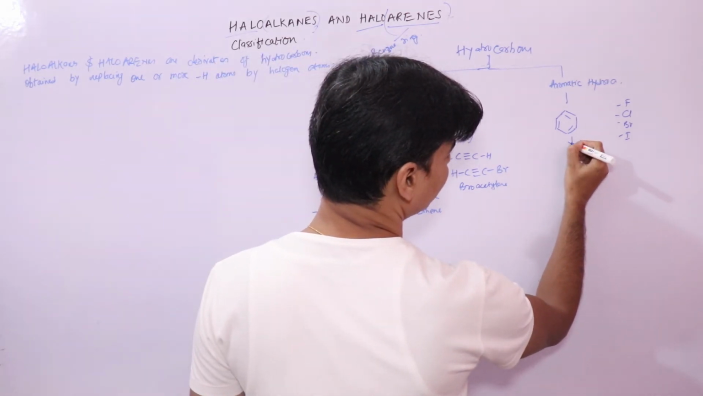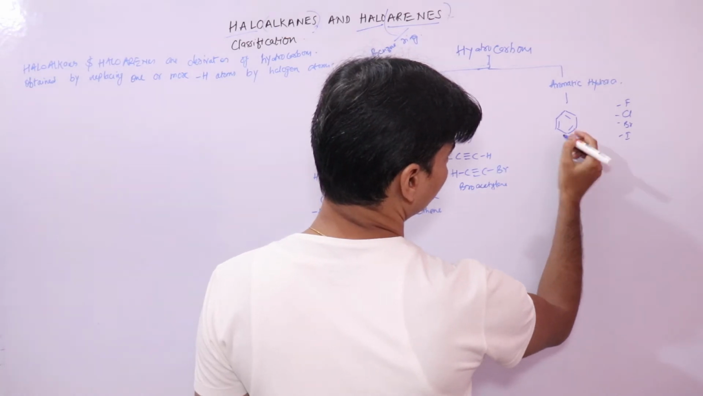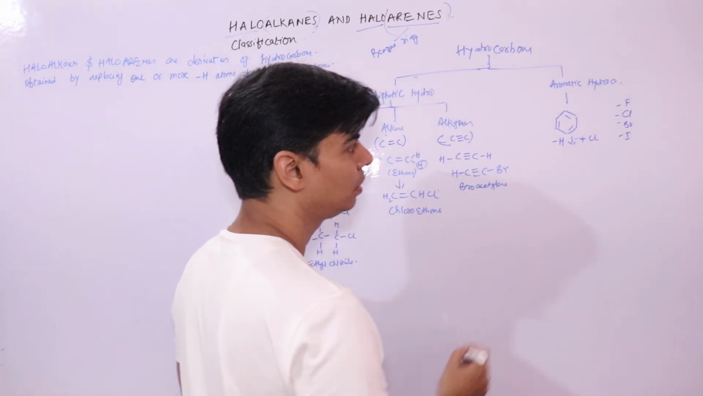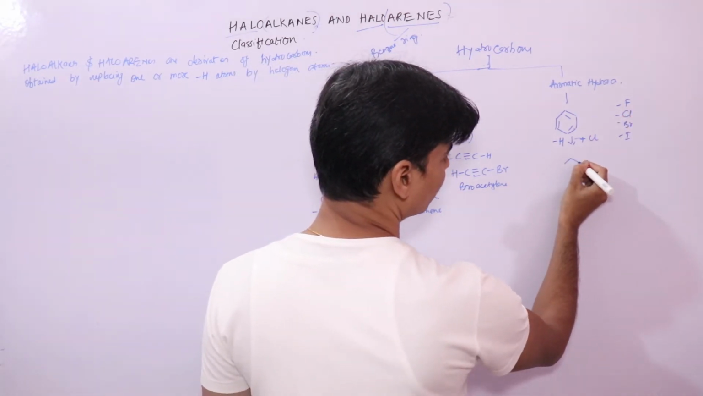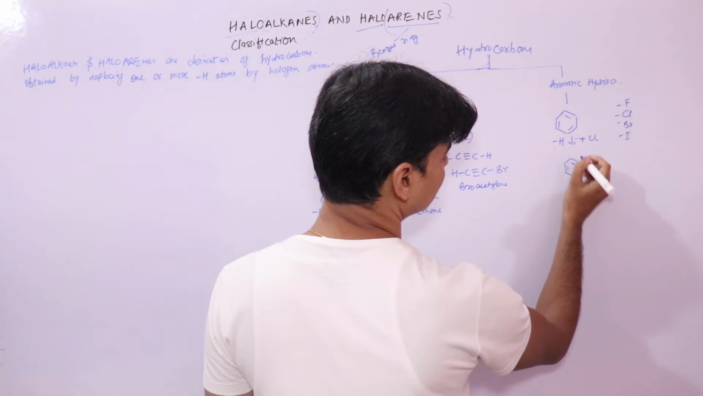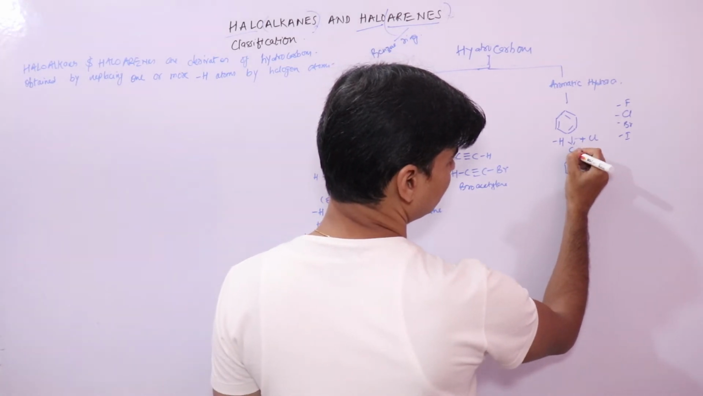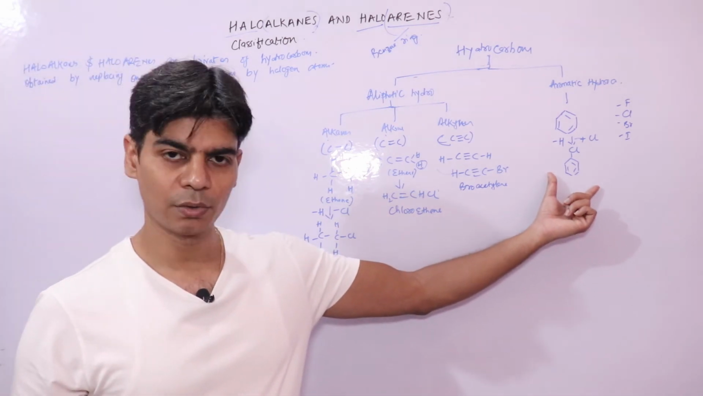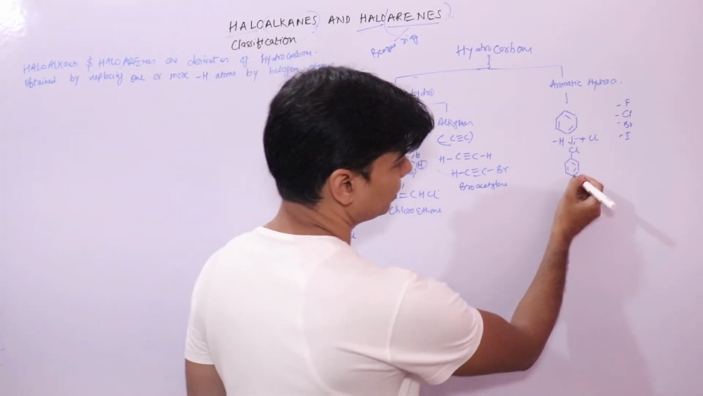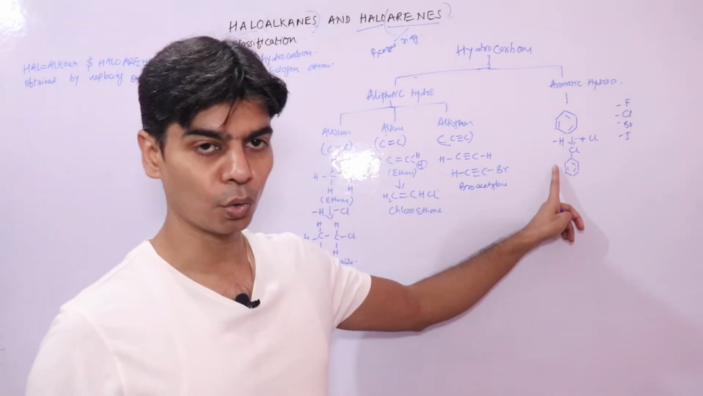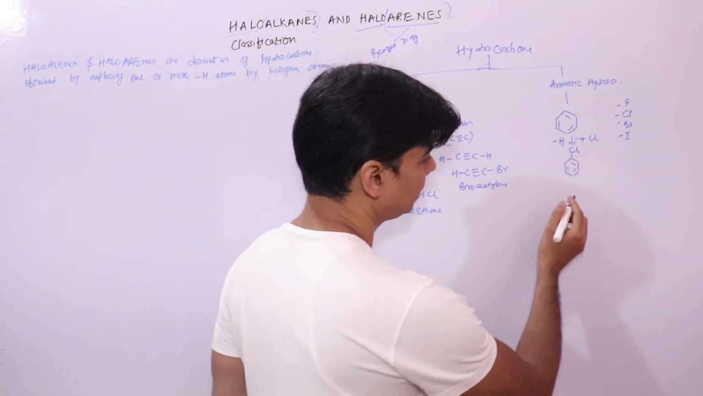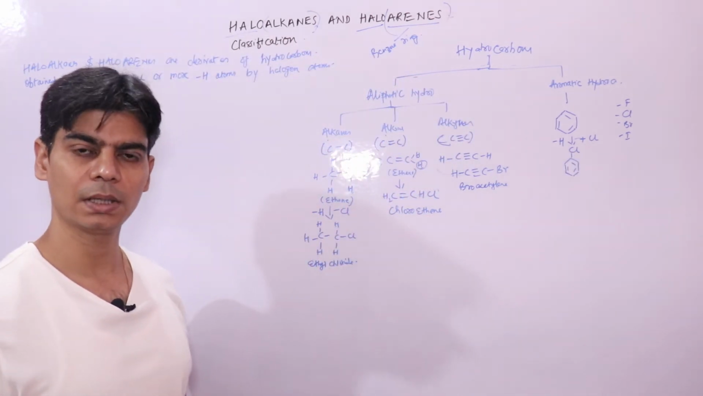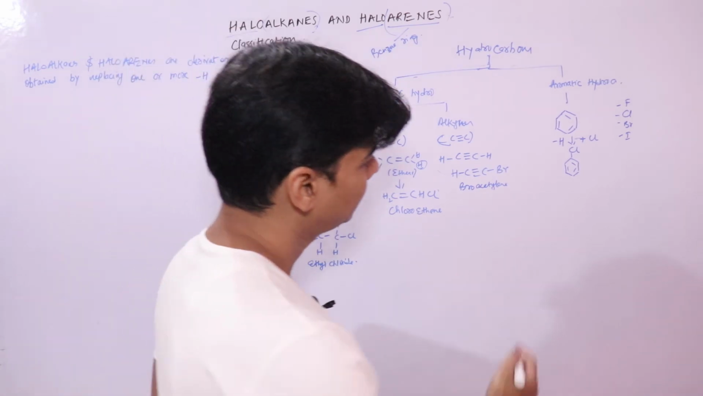Similarly, if I replace a hydrogen atom by a Cl, by a halogen atom, what I will get is a halogen derivative of the aromatic hydrocarbon. This is a hydrocarbon derivative. We call this chlorobenzene. This is your chlorobenzene.